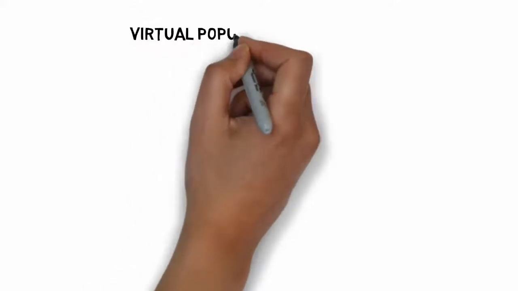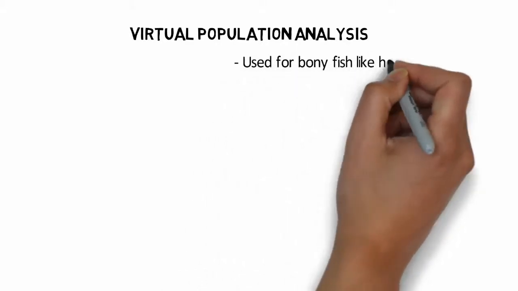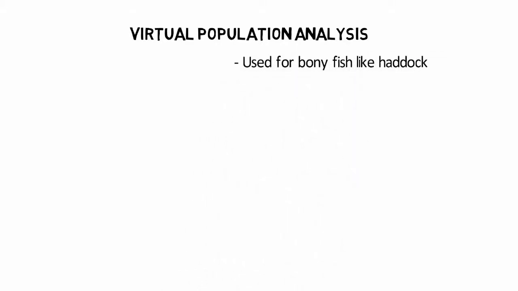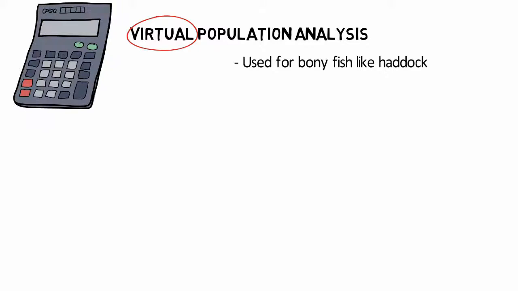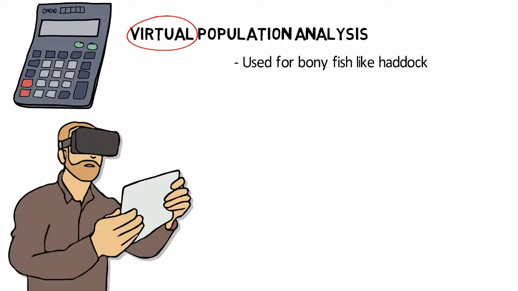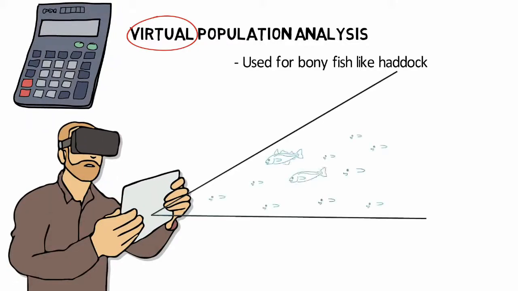All of this information can be calculated using a method called virtual population analysis, which is commonly used to assess stocks of bony fish like haddock. Because we can't physically remove all the fish in the sea to count them, virtual population analysis uses simple maths to reconstruct a virtual population of fish, which is a good approximation of what the actual fish population looks like.